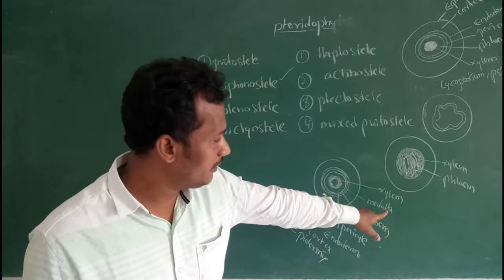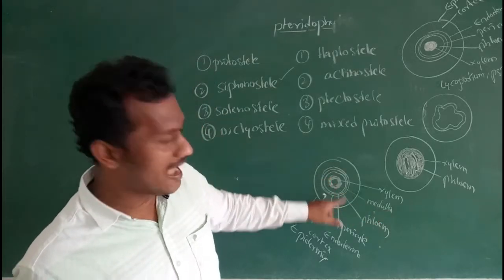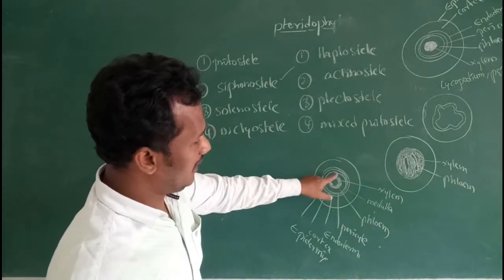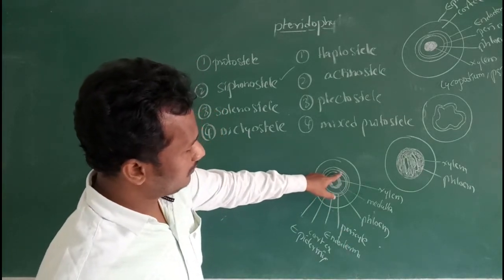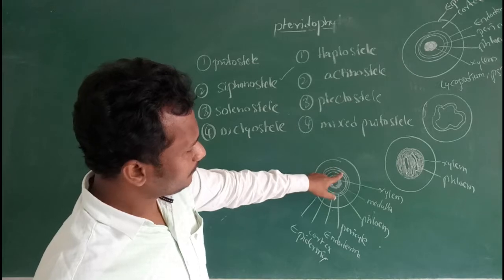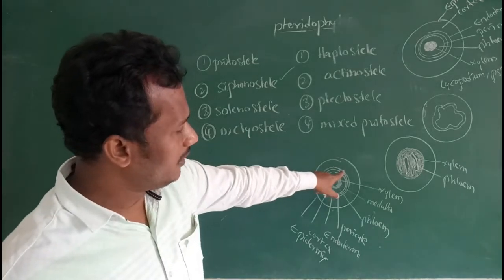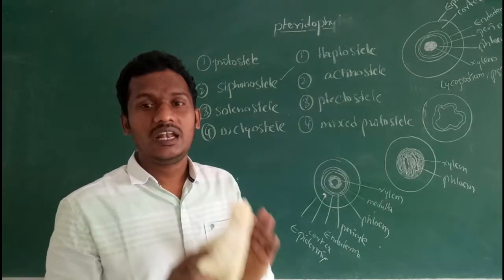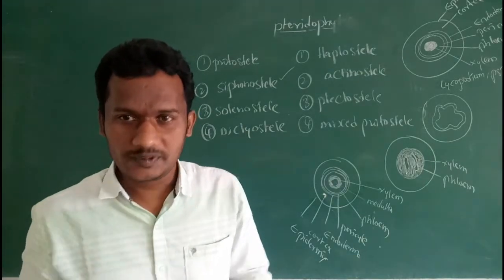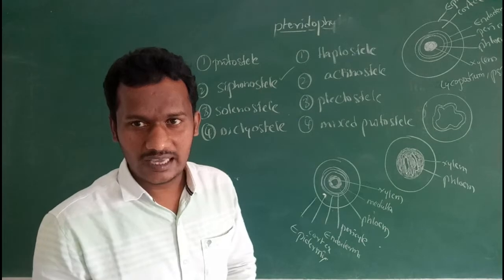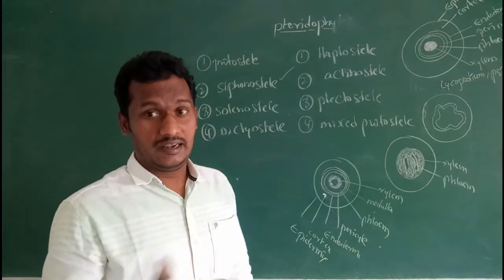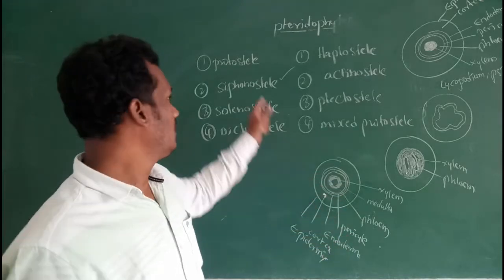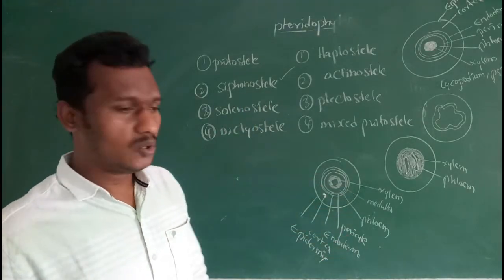Siphonostele means protostele with a medulla, that means pith. So the pith is located as a central core, surrounded by the xylem, then phloem, then pericycle, then endodermis, then cortex, then epidermis. Leaf gaps are absent. This is known as a siphonostele. Depending on the arrangement of xylem and phloem, siphonostele is of two types.